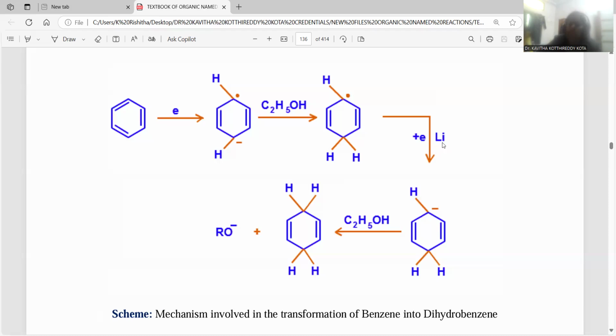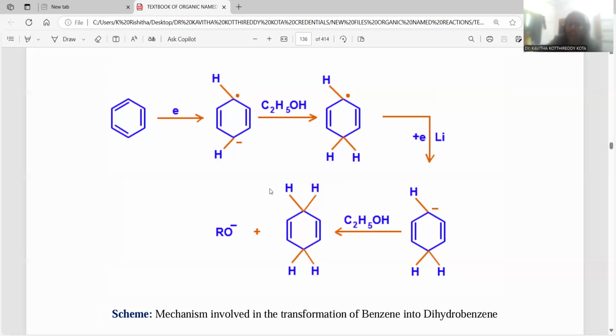By releasing an electron, it is becoming an octet, right? It is becoming the nearby noble gas, right? That's the reason why electron releasing is easier for lithium. Whatever electron is released will be taken up by this free radical, so that eventually you can notice the negative charge. Again it will be protonated.